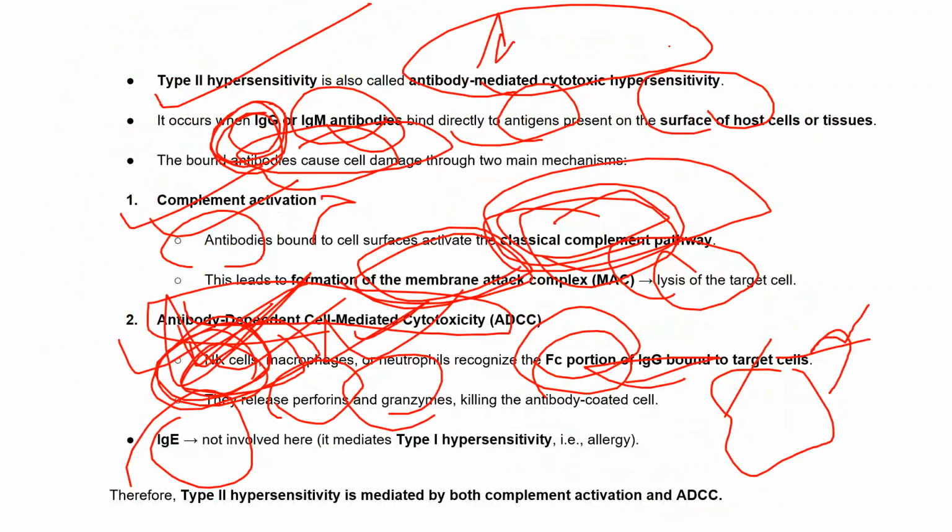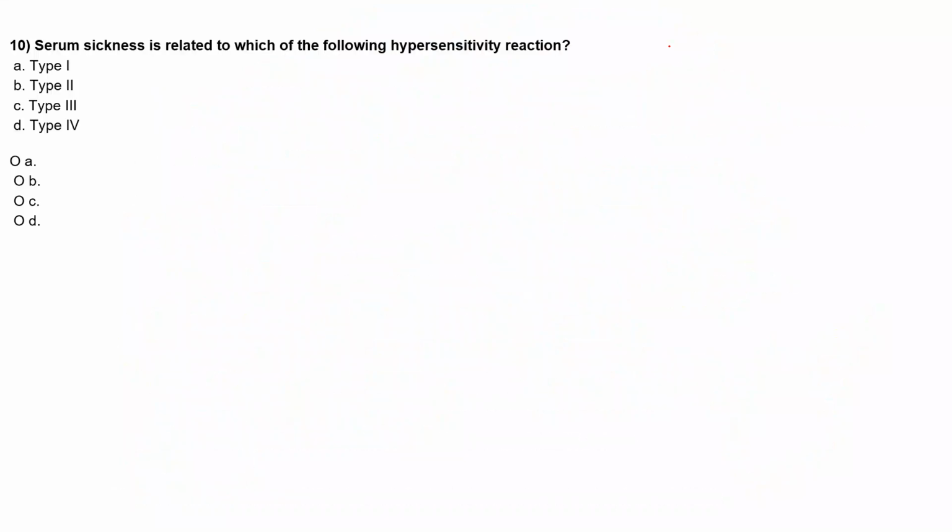Food allergy, eczema, pollen allergy, seasonal allergies all come under type 1 hypersensitivity, not type 2. Type 2, like the examples we already saw, Myasthenia gravis and Graves' disease, has two pathways: complement activation and antibody-dependent cell-mediated cytotoxicity.